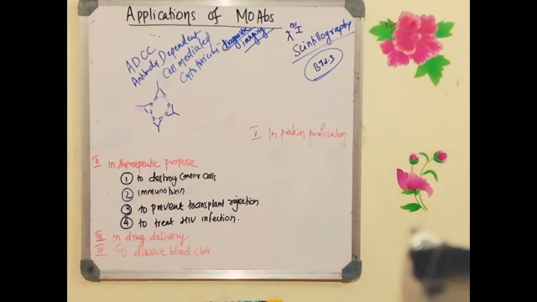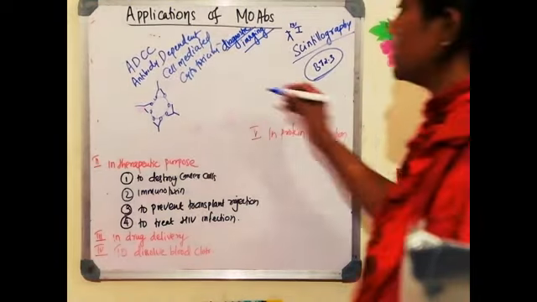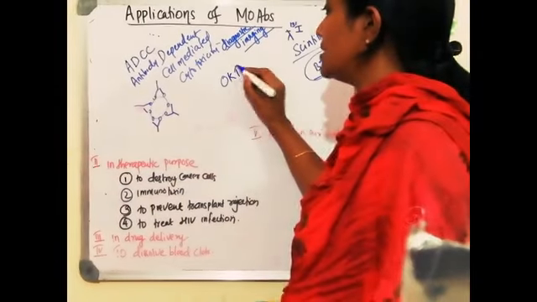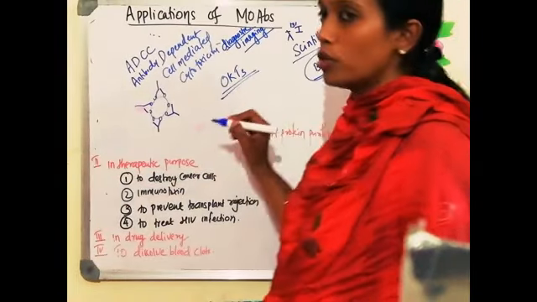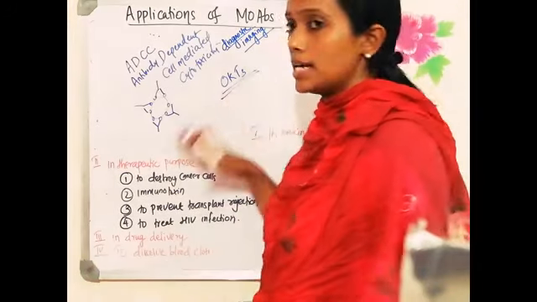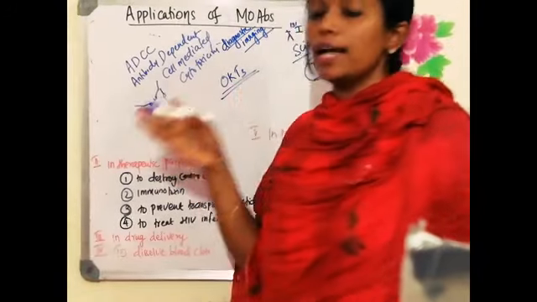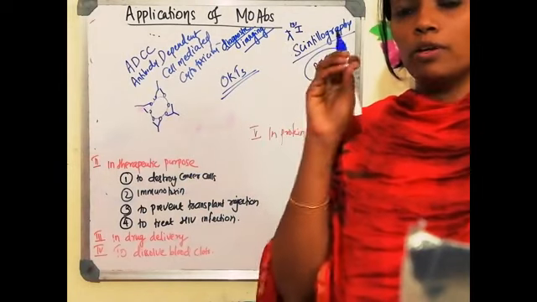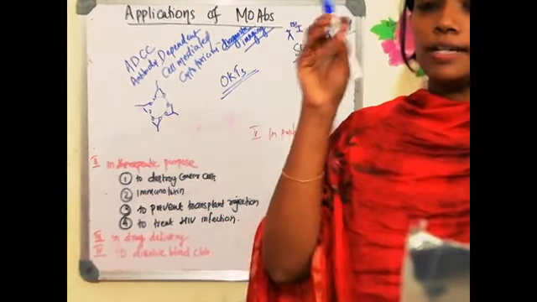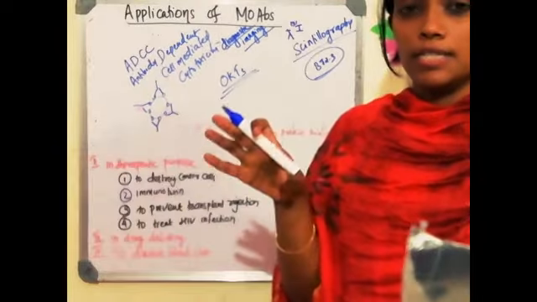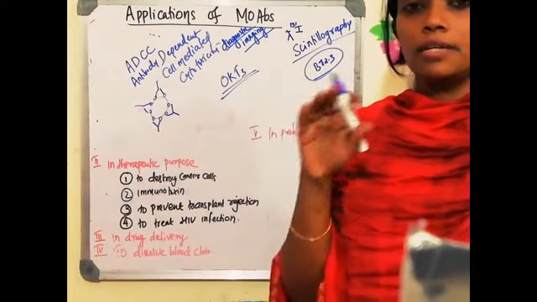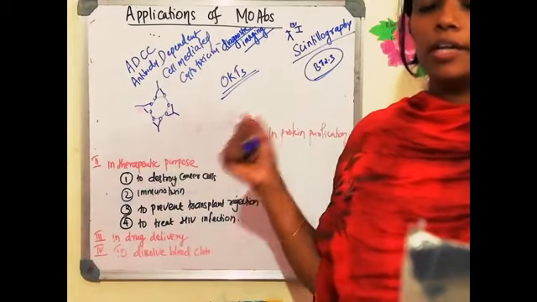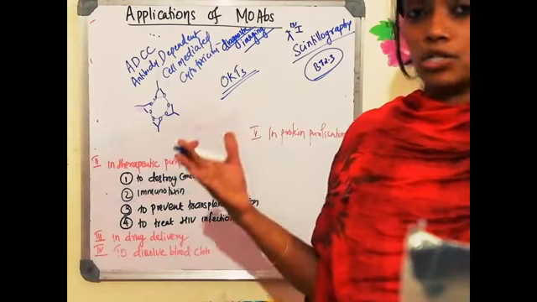Now we have to target the CD3 receptor. The monoclonal antibody which is commercially available to block the CD3 receptor is called OKT3. After the transplantation, when you inject this OKT3 monoclonal antibody into the patient, it will go and bind to the CD3 receptor which is present on the T cell. Once the CD3 receptor is blocked by the monoclonal antibody, it cannot mediate the rejection process.